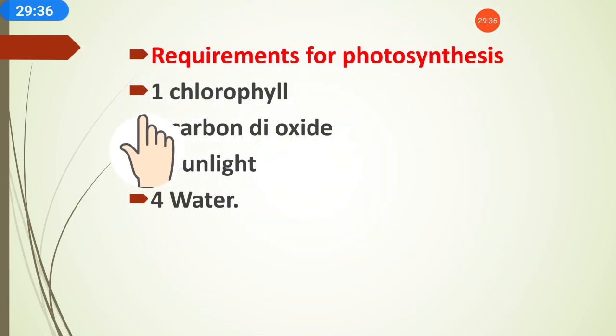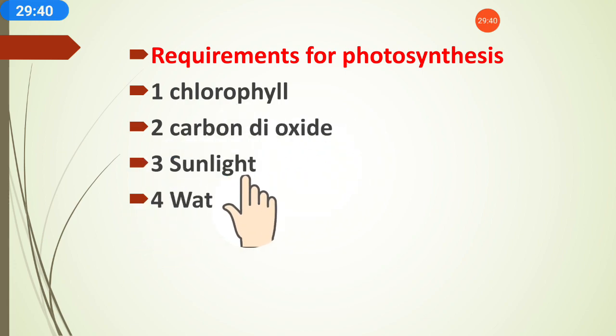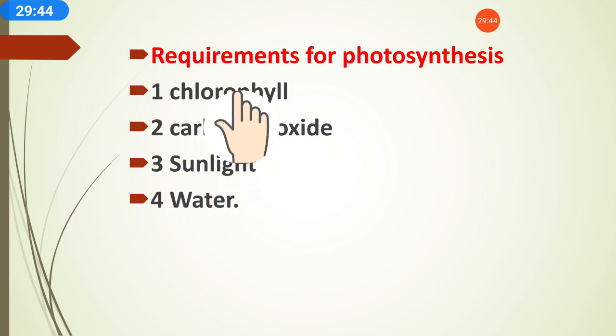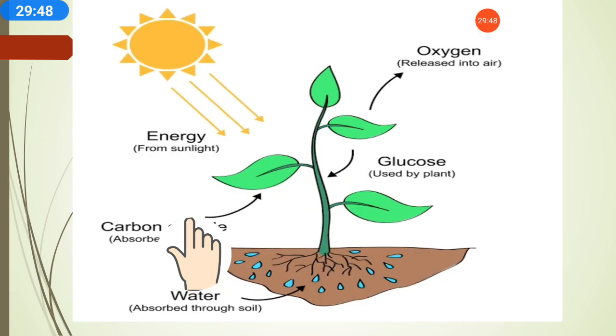So what are the requirements of photosynthesis? The most important are chlorophyll, carbon dioxide, sunlight, and water. When all these four requirements come together, they make the process of photosynthesis.